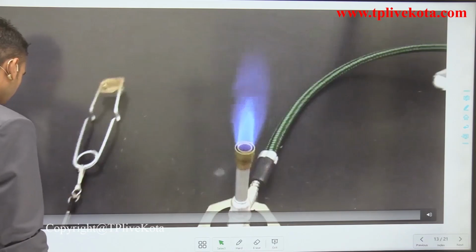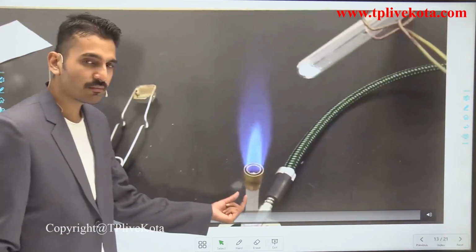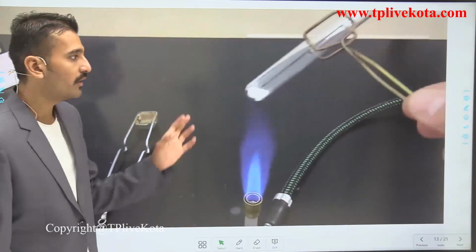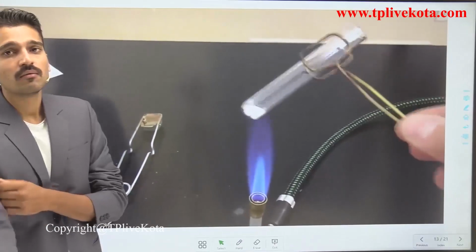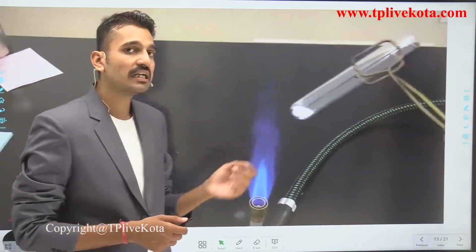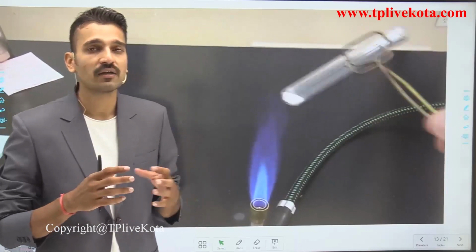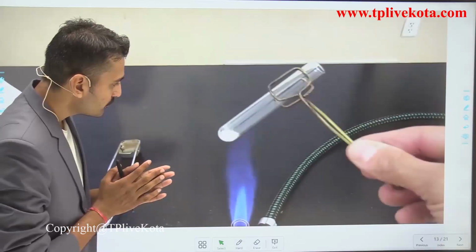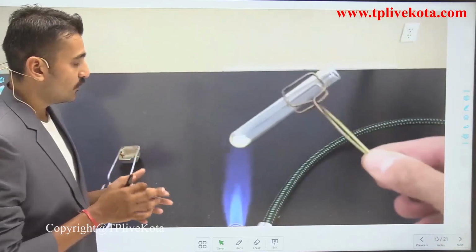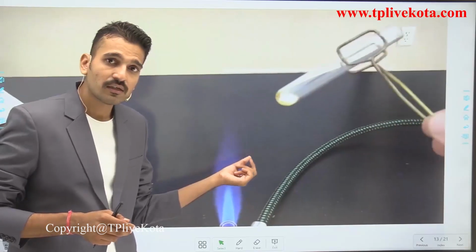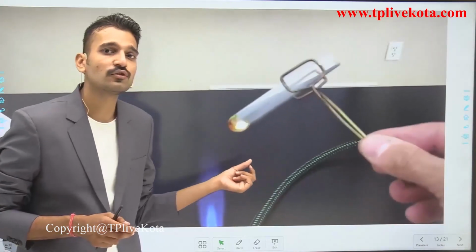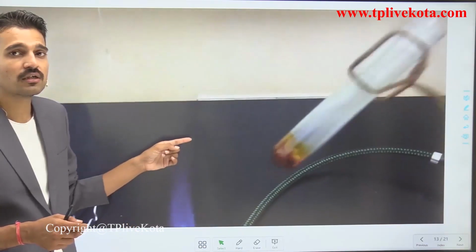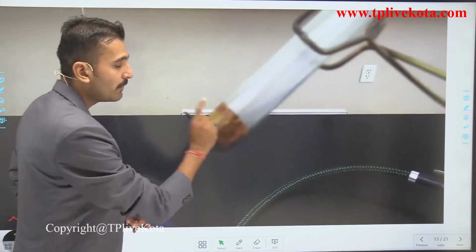So let us see. Here you see a Bunsen burner, and out of the Bunsen burner a blue flame is coming out, which indicates complete combustion. And see how we are heating this sugar. We are heating it gently so that the heat energy is distributed. So do you see some of the changes here? Yeah, the sugar starts to melt. First the sugar is melting, and you can see clearly the color of the sugar. The white sugar is changing to black.